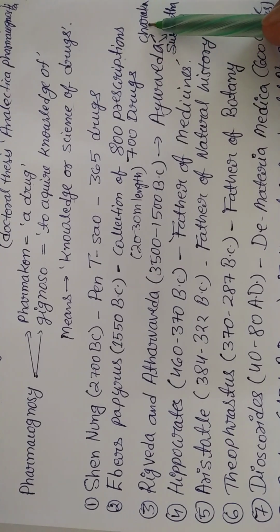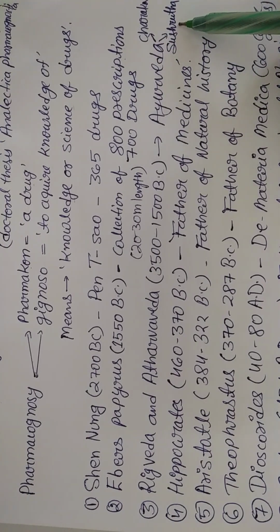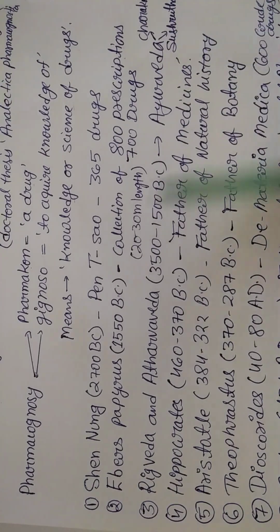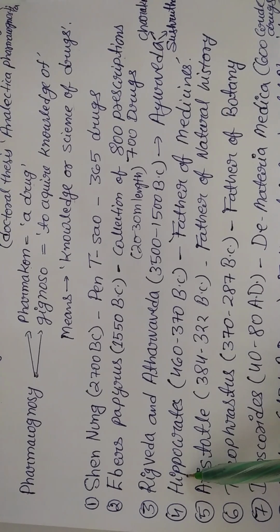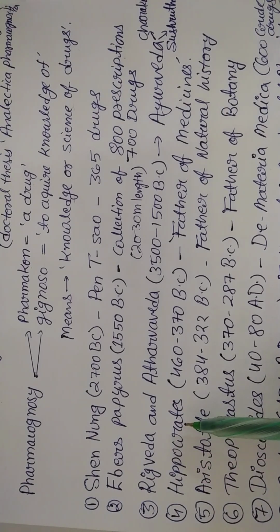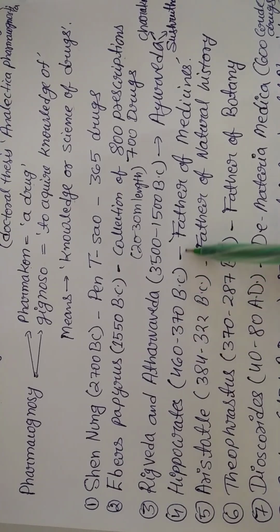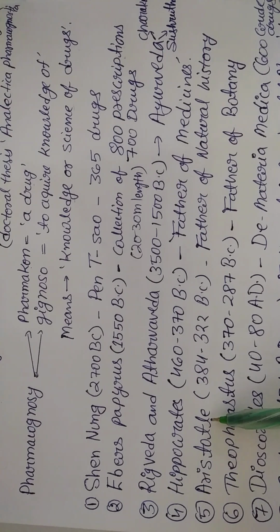Then we had Charak Samhita and Sushruta Samhita, which compile so many Ayurvedic drugs, which we are doing research on today also, right? Then continuing, Hippocrates in the Egypt history, right? Hippocrates, 460 to 370 before Christ, is known as the father of medicines. Then Aristotle came, 384 to 322 BC, right?